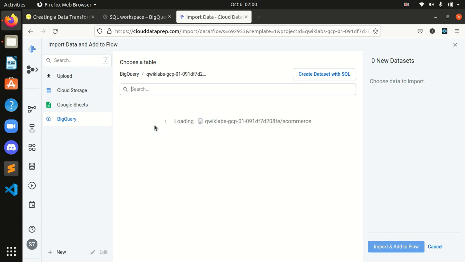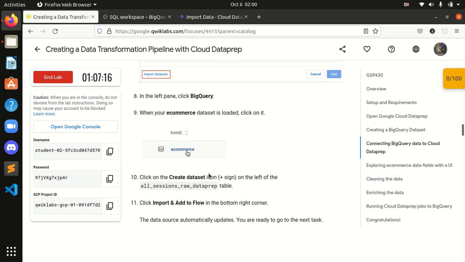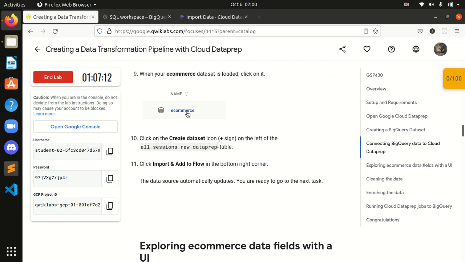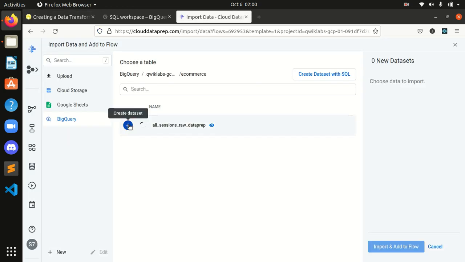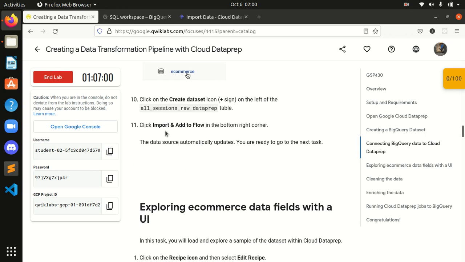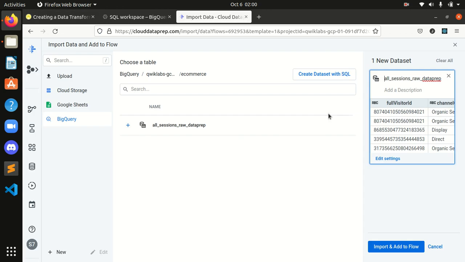I clicked on the ecommerce dataset. After that, click on the create dataset icon on the left of all_sessions_raw_dataprep. I clicked it. As you can see, it's creating a dataset over here. What's after that? Click import and add to flow in the bottom right corner. Okay, done.